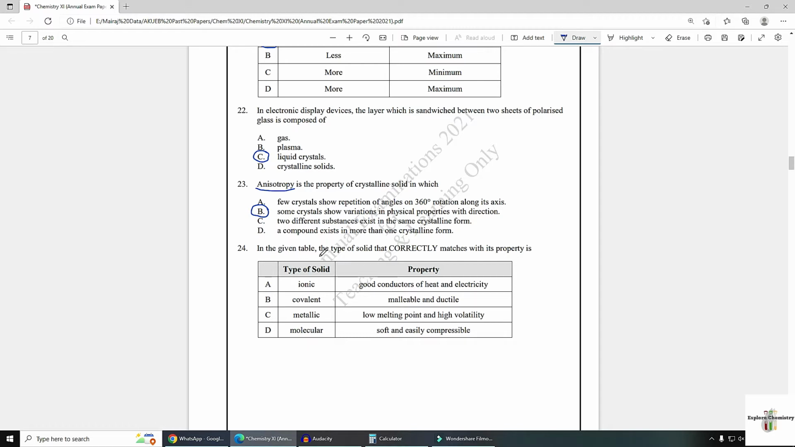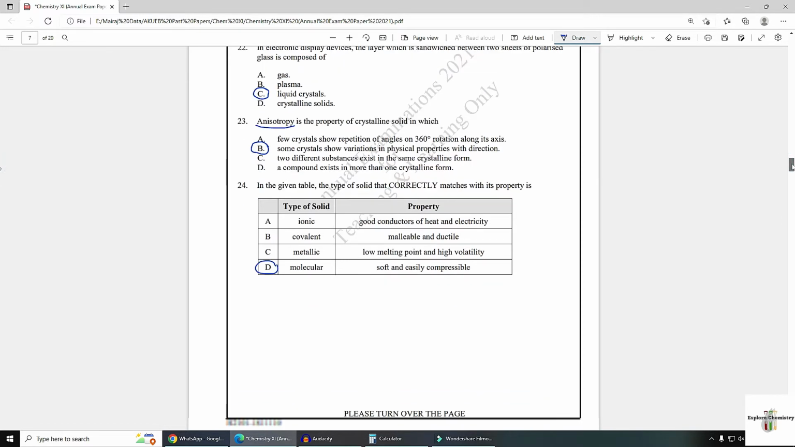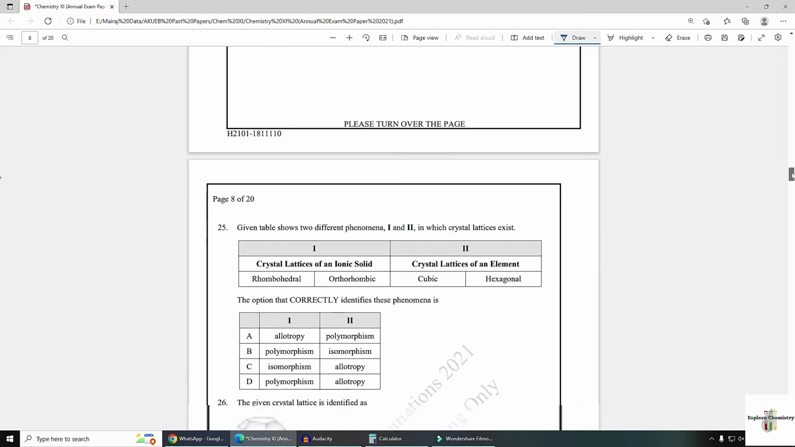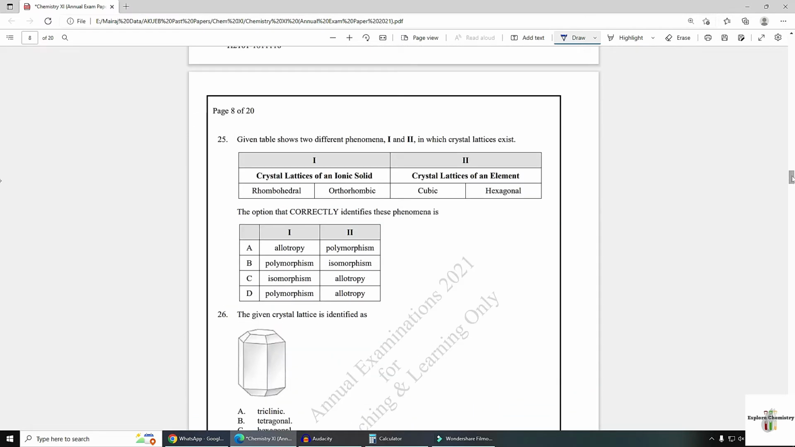Number 24. In the given table, the type of solid that correctly matches with its property. Ionic solid, good conductor of heat and electricity but in molten state. Covalent solids, malleable and ductile, no, they are very hard. Metallic solids, low melting and boiling point, no, they have very high melting and boiling points. Molecular solids, soft and easily compressible. This is the correct answer because molecular solids like iodine have the weakest intermolecular forces, therefore they are soft. Number 25.